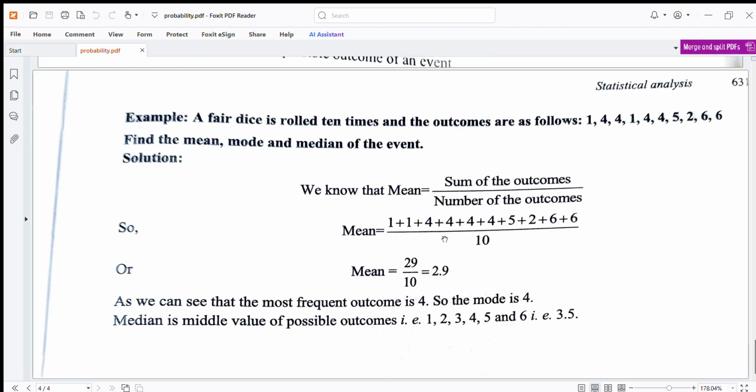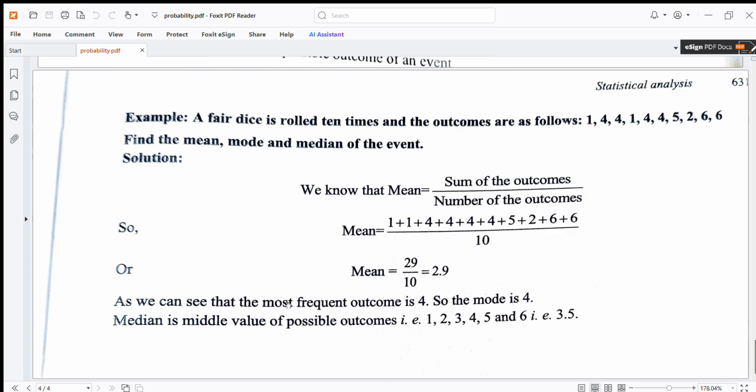If we calculate this, 6 plus 6 is 12, 12 plus 4 is 16, 20, 24, 28, 33, 35, 37. Here the sum is 37. The mean, 37 upon 10, is equal to 3.7 is the answer of the mean.